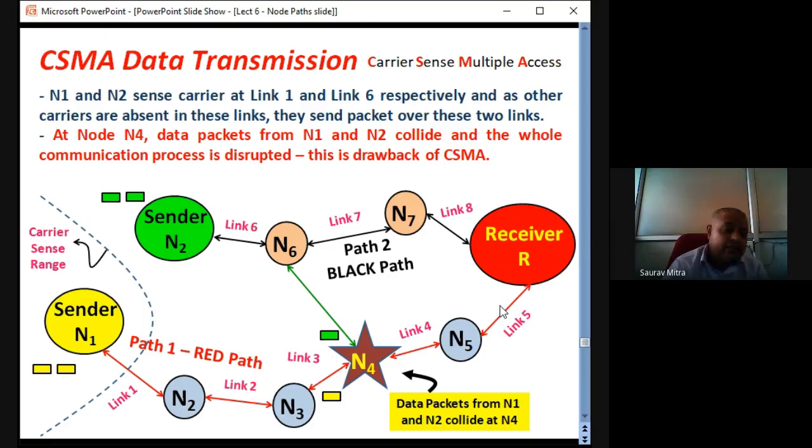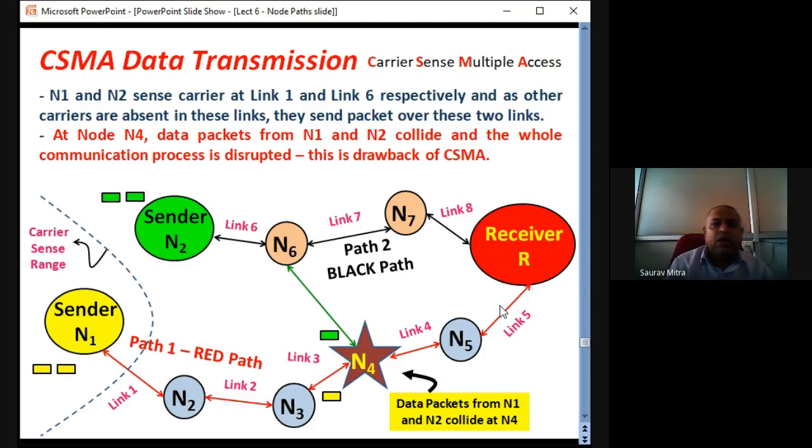So a sender, before sending the data, should not only sense carrier near to it, but it should have an idea of the overall network, what is happening and at which node. Then only data packet transmission without collision is possible. So there is a very big problem in case of CSMA. This problem can be solved by MACA protocol.